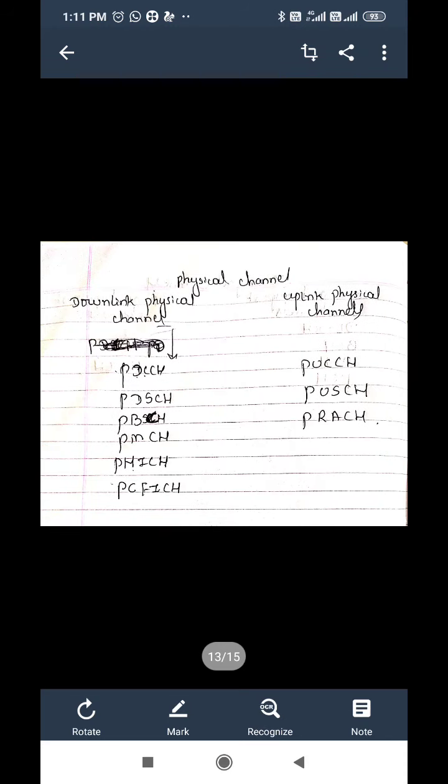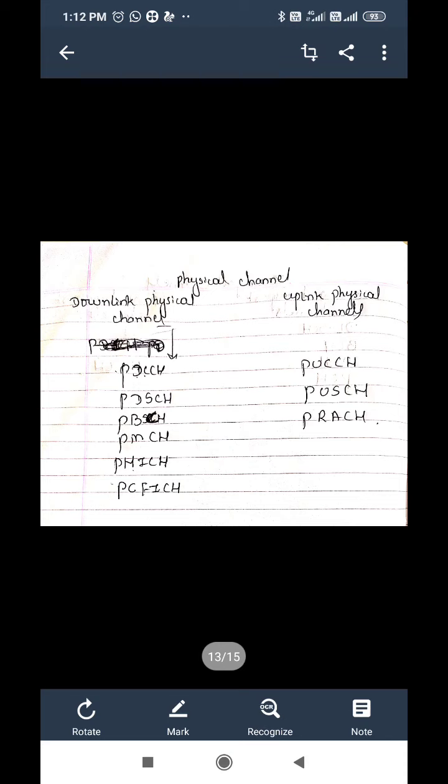Next is physical channel classification. Again, physical channels are classified into downlink physical channels and uplink physical channels. Downlink physical channels are PDCCH, PDSCH, PBCH, PMCH, PHICH, PCFICH. Uplink physical channels are PUCCH, PUSCH, PRACH. We'll study these channels now one by one.